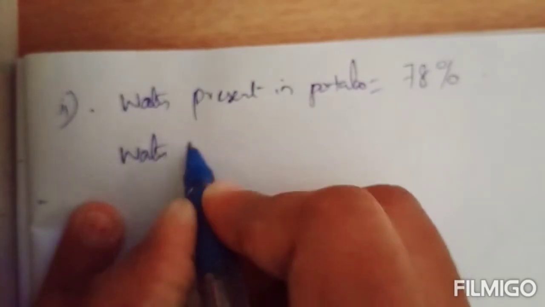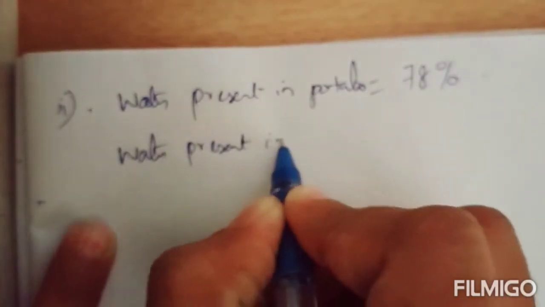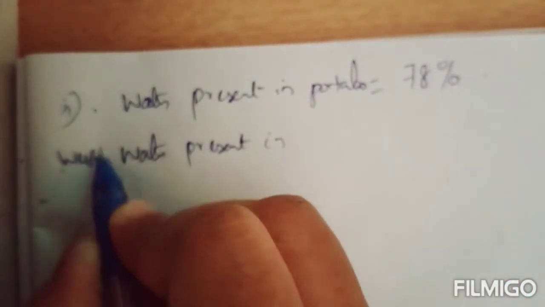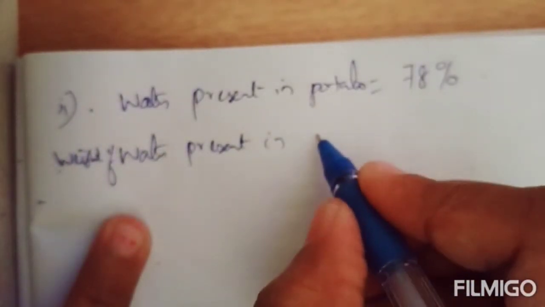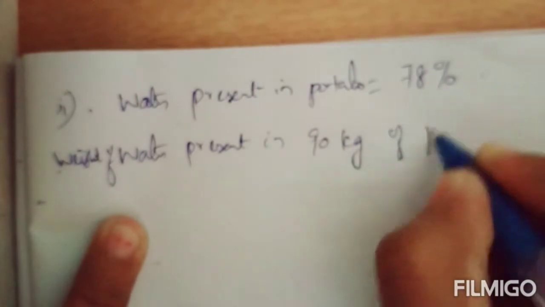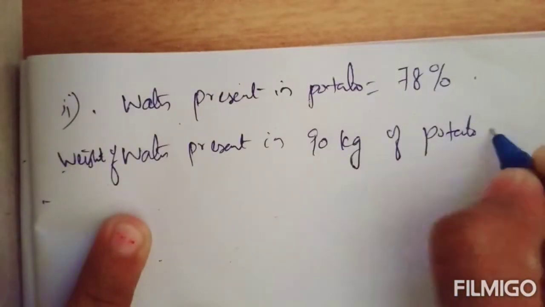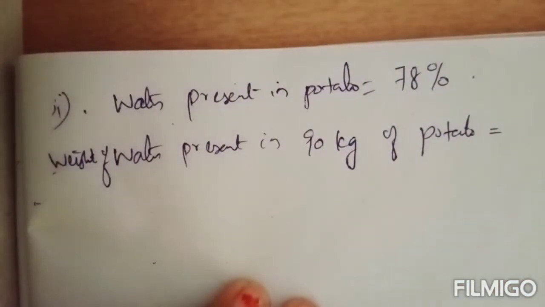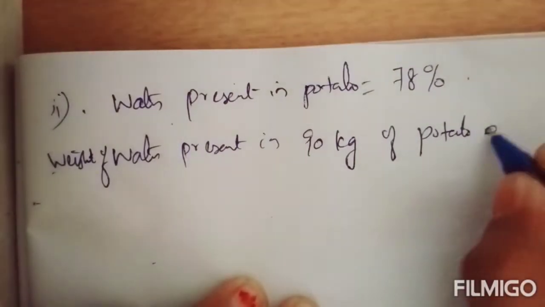Now we have to find the weight of water. You can write weight of water present in 90 kilogram of potato. So how can we find the weight of water present in 90 kilogram of potato?